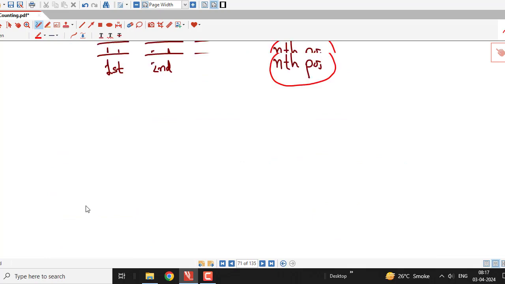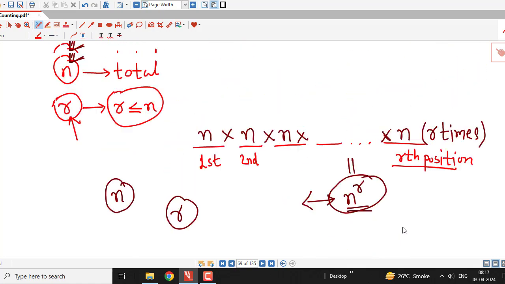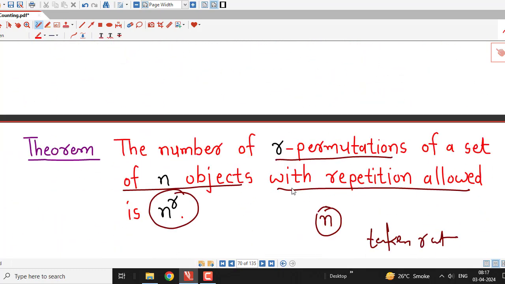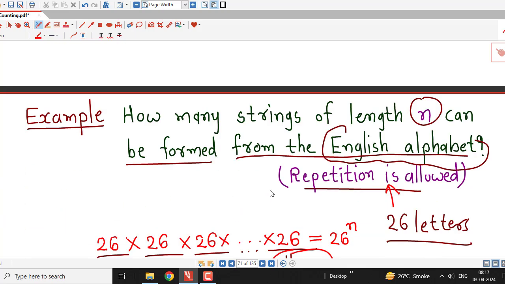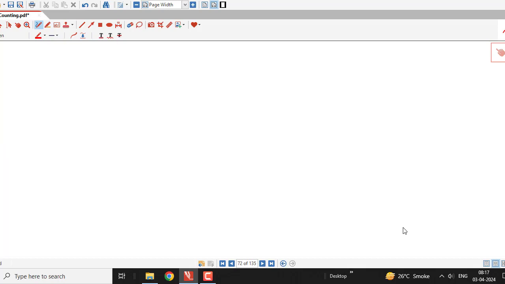So in this way, whenever repetitions are allowed, we have to take care that we do not use the formula of nPr. This formula is valid whenever repetitions are not allowed. So in the examination, if repetitions are allowed, they will mention that repetitions are allowed, and accordingly you can use the appropriate formula to count the number of permutations of n objects taken r at a time. And we have another concept of permutations with repetitions also, that we will discuss in an upcoming lecture.